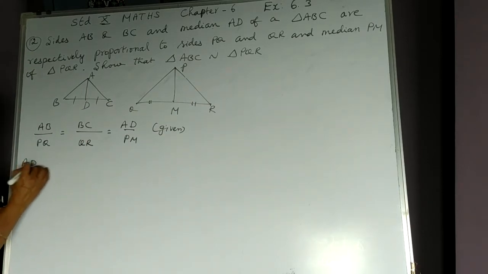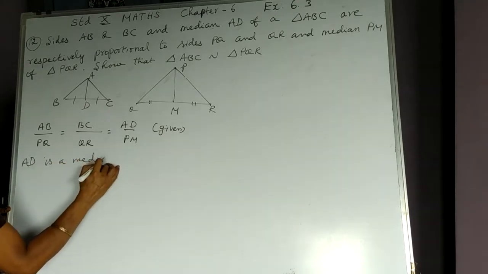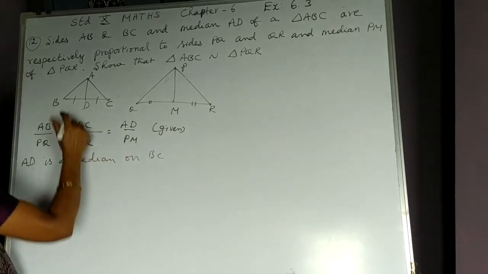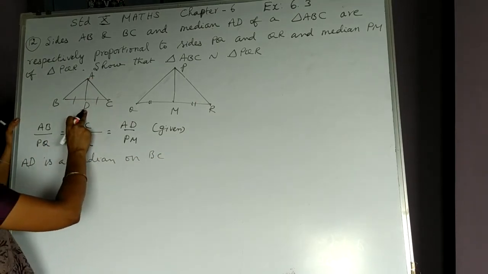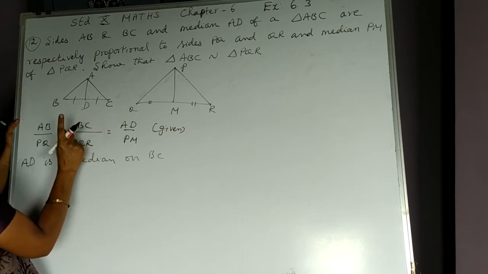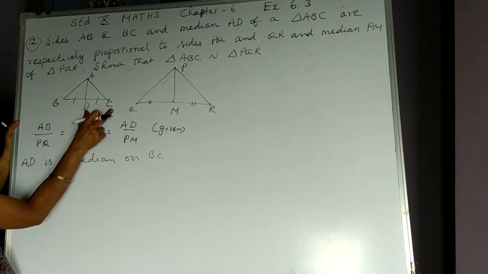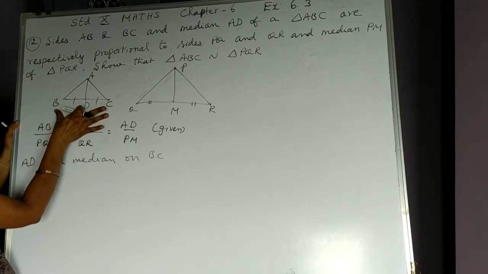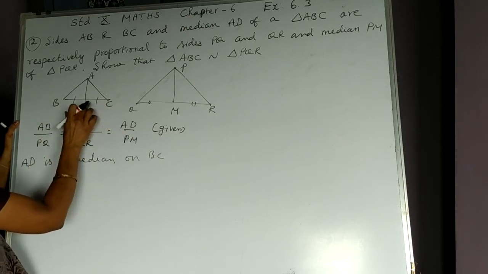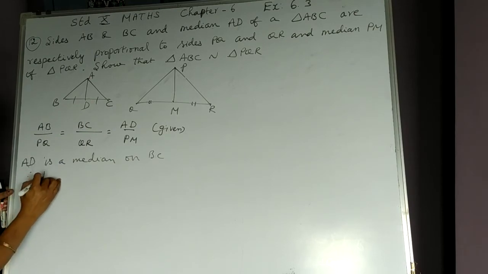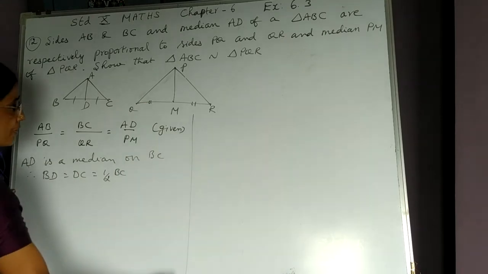Let us understand the meaning of median. AD is a median on which side? On BC. AD is drawn on BC. Any median divides the side into two equal halves. Therefore, BD and DC are equal to half of BC. If BC is 10, BD will be 5, DC will be 5, which is equal to half of 10. Therefore, BD equal to DC is equal to half of BC.